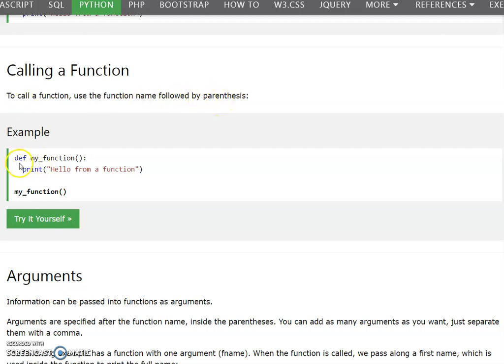For example, here I have defined the function. The function's task is just to print hello on the terminal: "Hello from your function", which will print this string on the terminal. I am going to call this function with the function name followed by the parenthesis. Okay, first we will try that one.